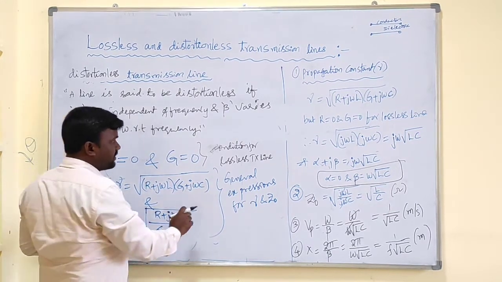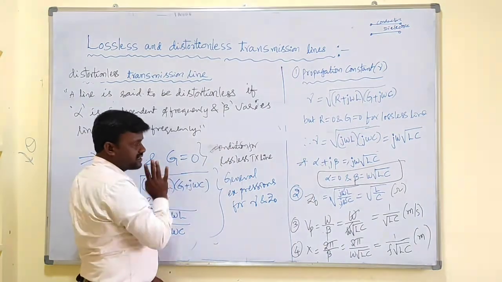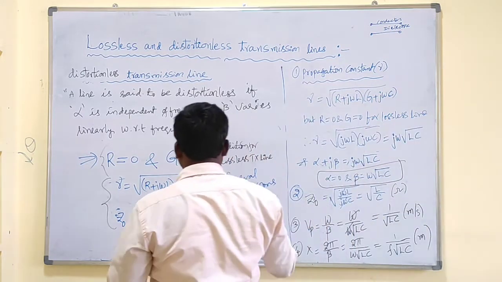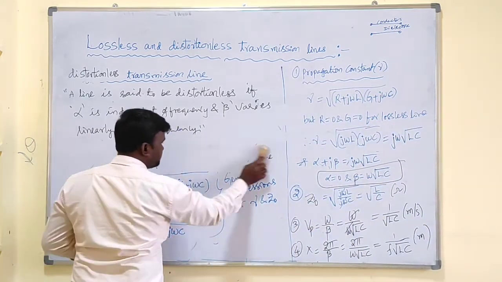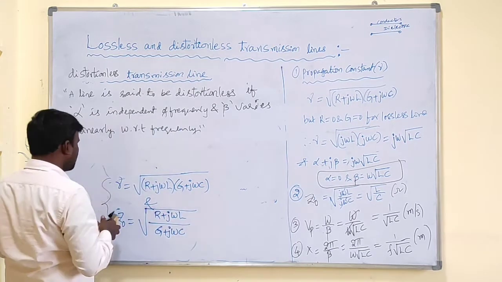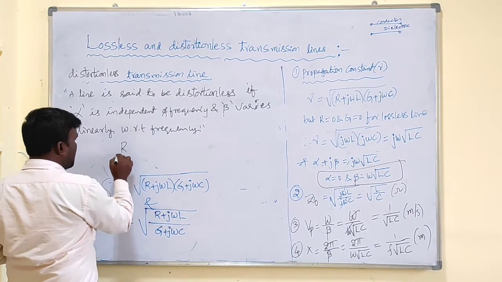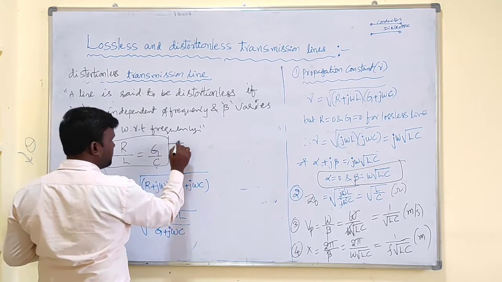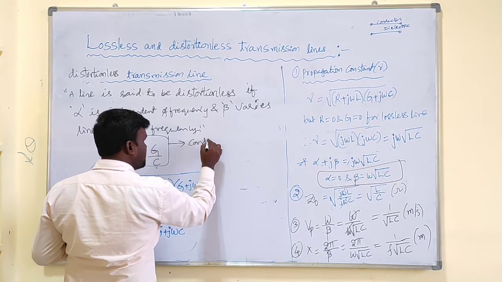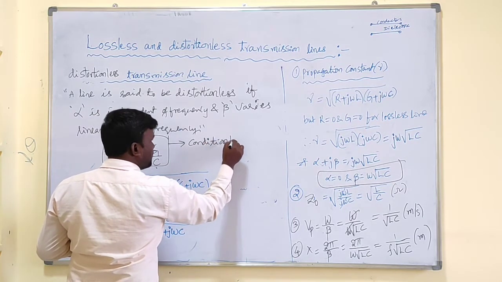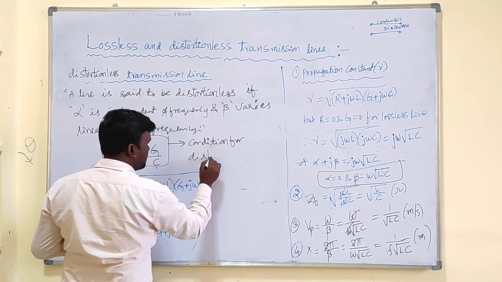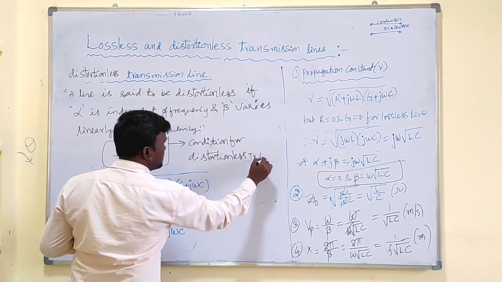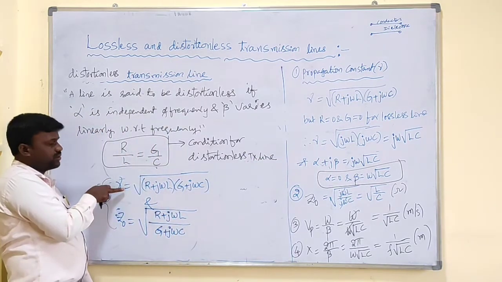In the previous case we considered the condition for the lossless transmission line. Here also we need to consider the condition for the distortionless transmission line. What is the condition? The condition for distortionless transmission line is given by R by L equal to G by C. It is the condition for the distortionless transmission line: R by L equal to G by C.